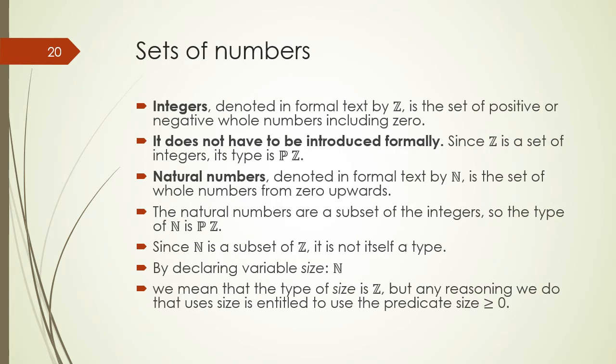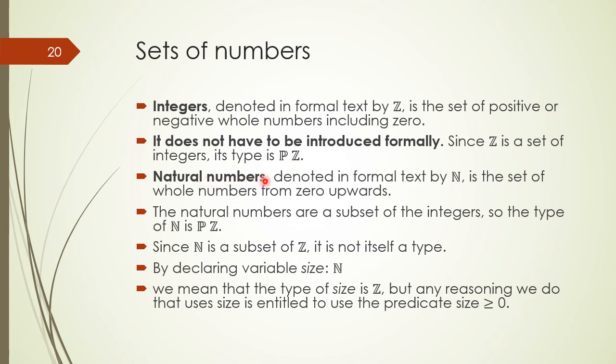In Z formal language, we also have the sets of numbers known as set of integers and set of natural numbers, and we do not need to declare these sets as a type separately. Integers are denoted in formal text by fat Z, which is actually the set of positive or negative whole numbers including 0, and I discussed earlier that it doesn't have to be introduced formally. Since Z is a set of integers, its type is power set of Z.